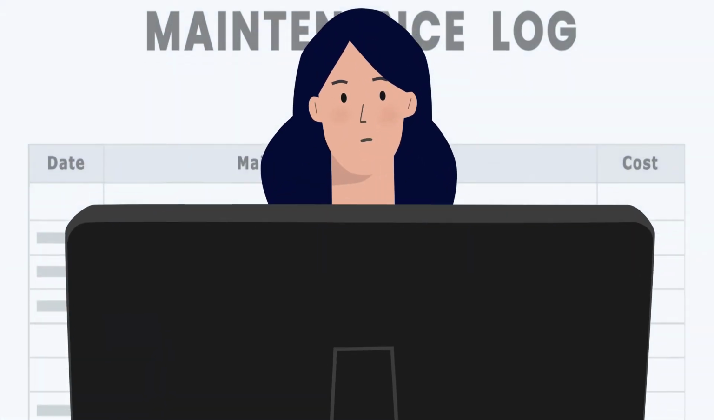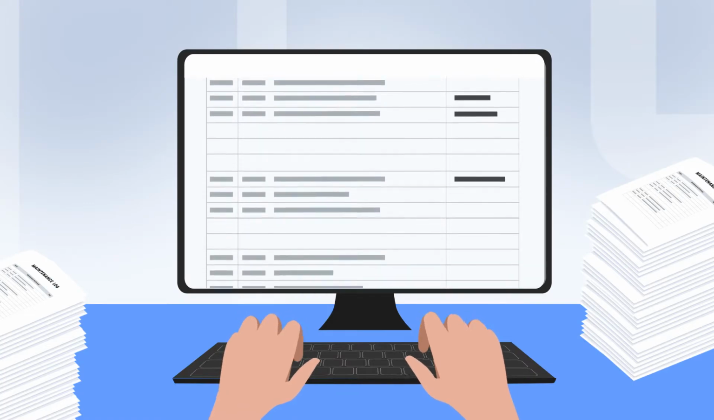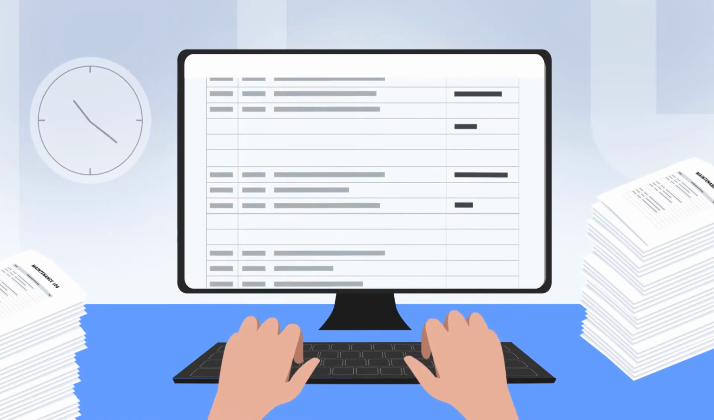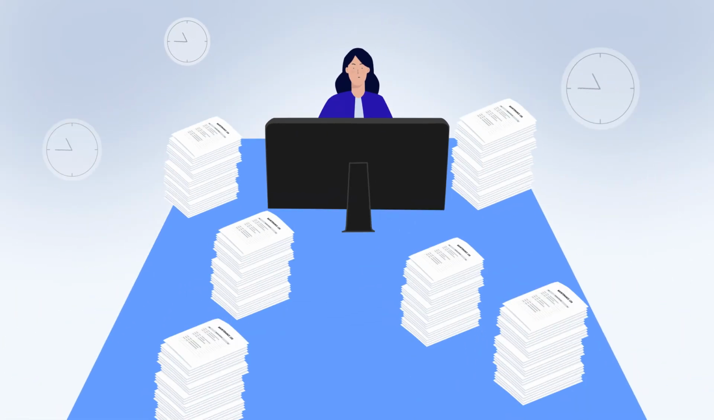Sadly, the logs documented by Claude aren't very useful. They're created in natural languages, like plain English. It will take days for Jessica to analyze these logs, not to mention all the errors she could make.